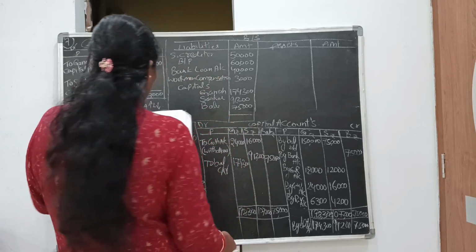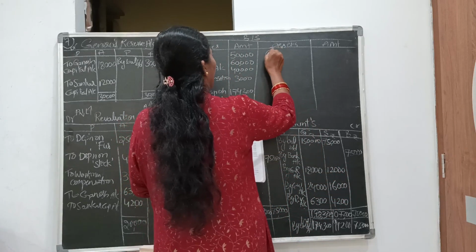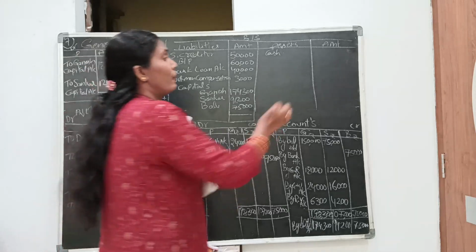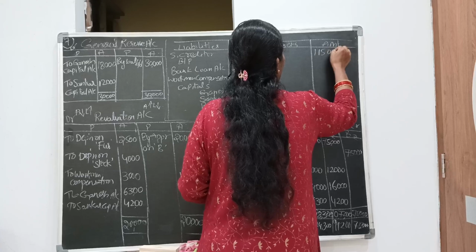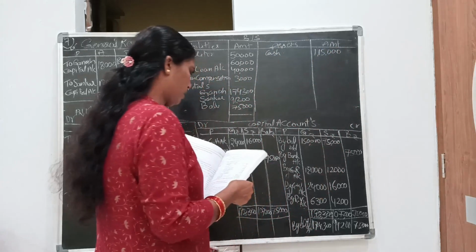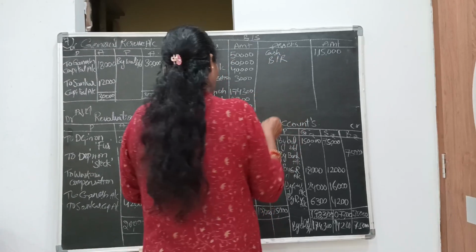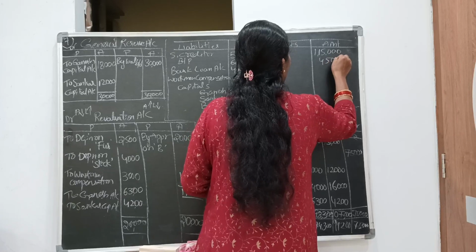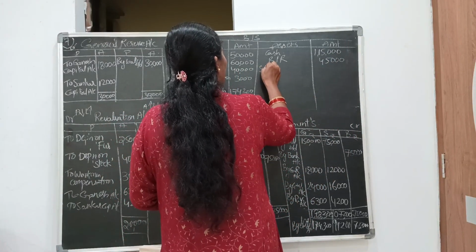Now we'll post on the asset side. Cash. What is the closing balance of cash? 1,15,000 after deductions. So bills receivable is 45,000. Next sundry debtors.